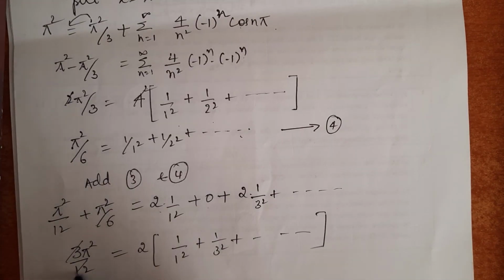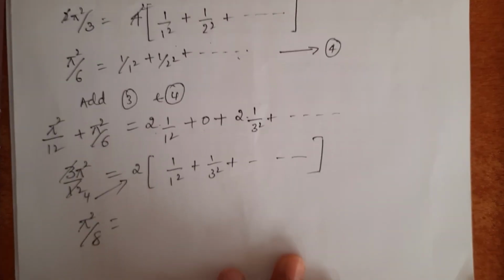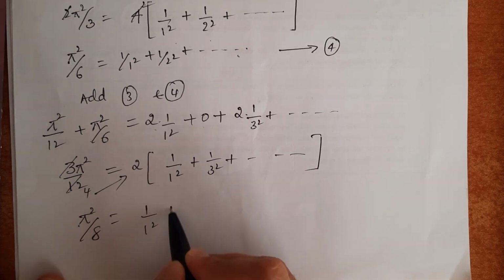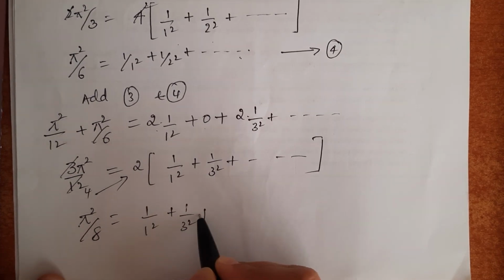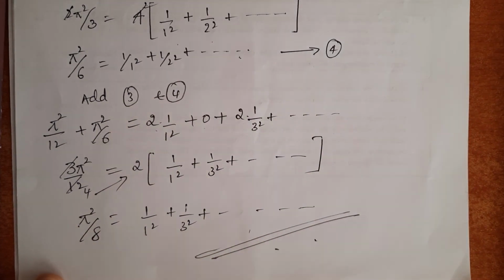Now 3 ones are 3, 3 fours are 12. After cross multiplication, pi squared by 8 equals 1 by 1 square plus 1 by 3 square plus etc. This is the required third deduction. This completes the problem.